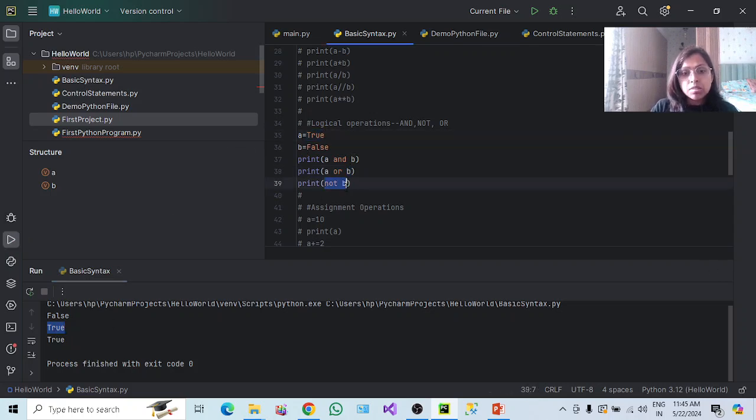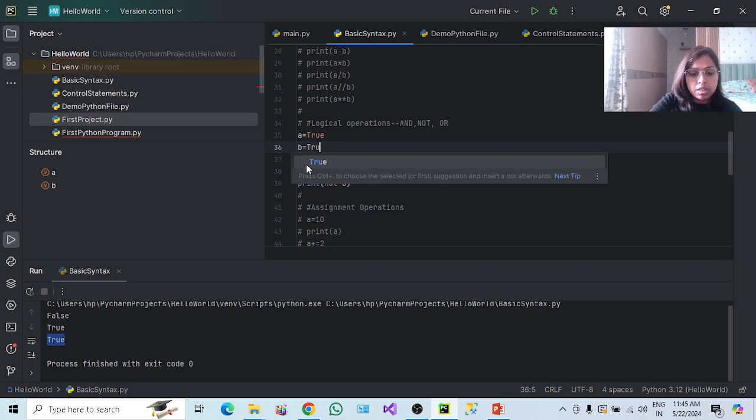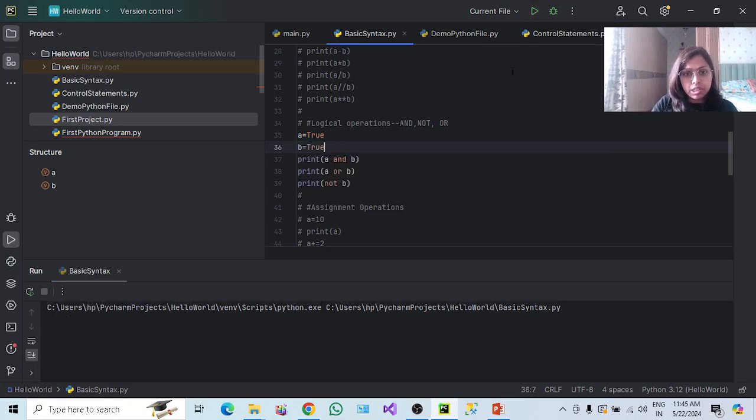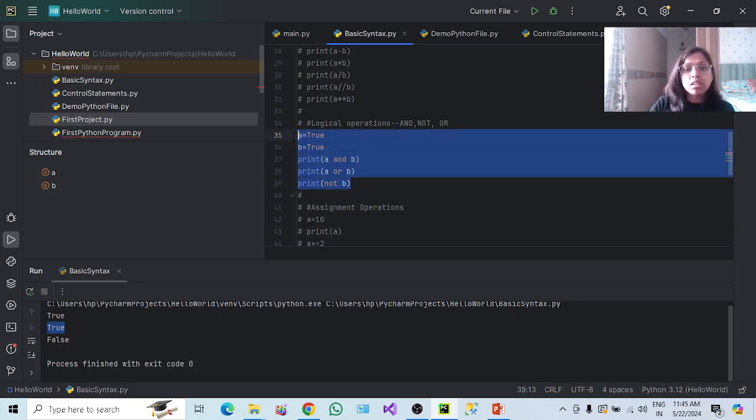Okay, the print is not b. Not b means whatever value we have in b, give me the opposite of that. So right now we have false, so it is giving me true. Let's do one thing, let's make it true. Now execute it again. So what will happen, a and b both true, yes true. A or b, yes true. B is true, not b means it's a reverse of the true, so it will be false. Okay, so this is nothing but what we call logical operators.